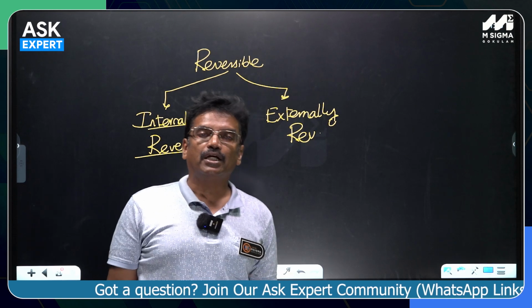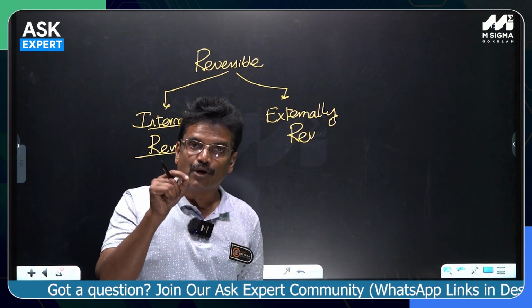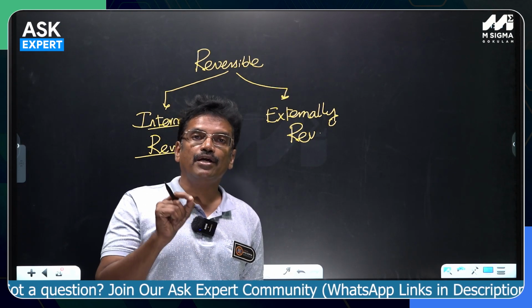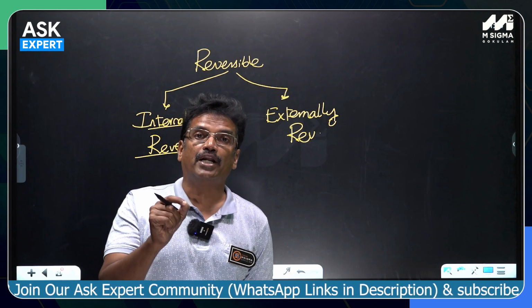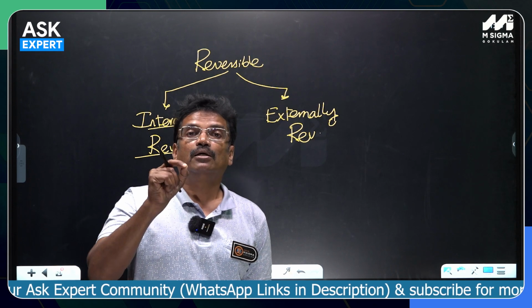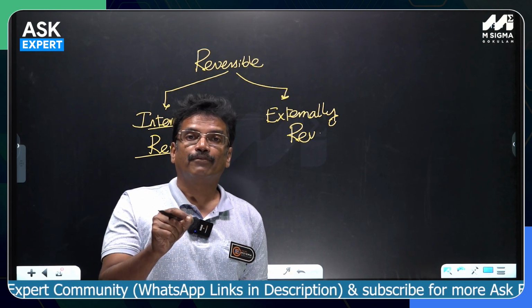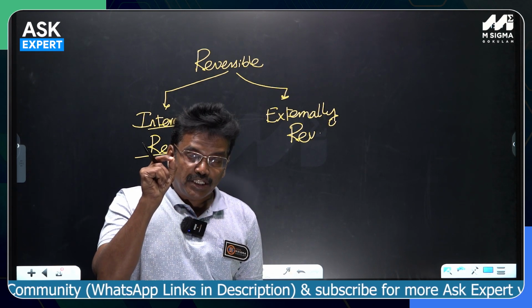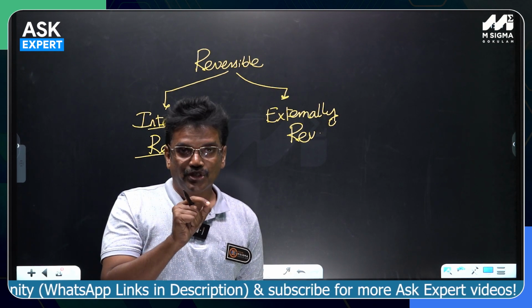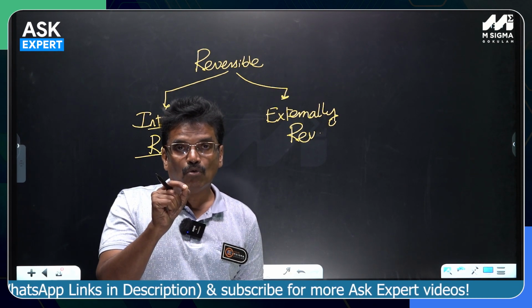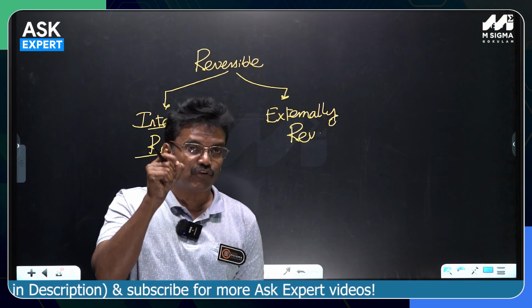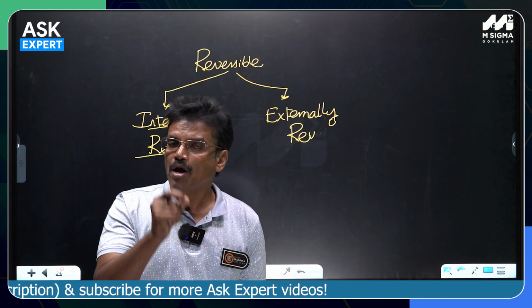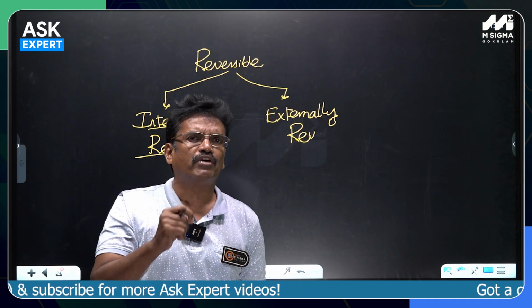If you talk about the internally reversible, the process is undergoing in such a way that each and every state during that process is almost under quasi-static thermodynamic equilibrium. That means each and every state during the process, the system is almost in thermodynamic equilibrium. It is deviating when proceeding from one state to another state, but the deviation is minutely very small.